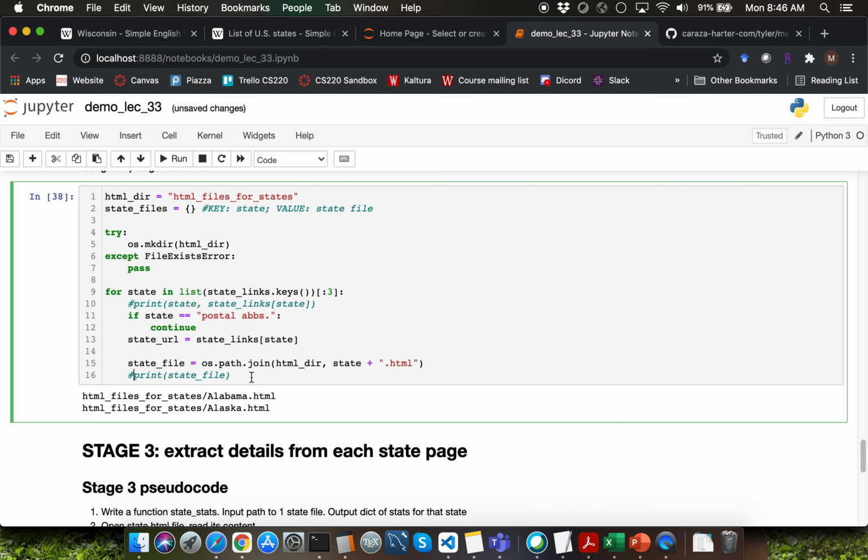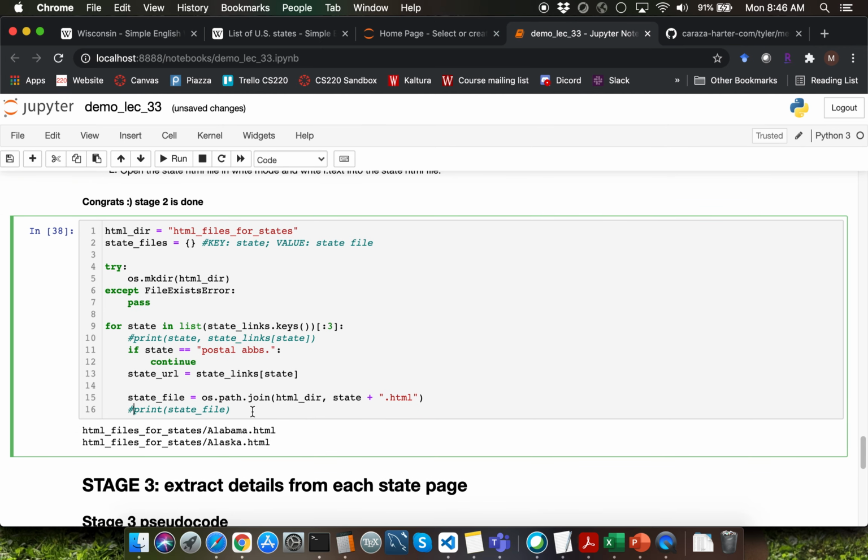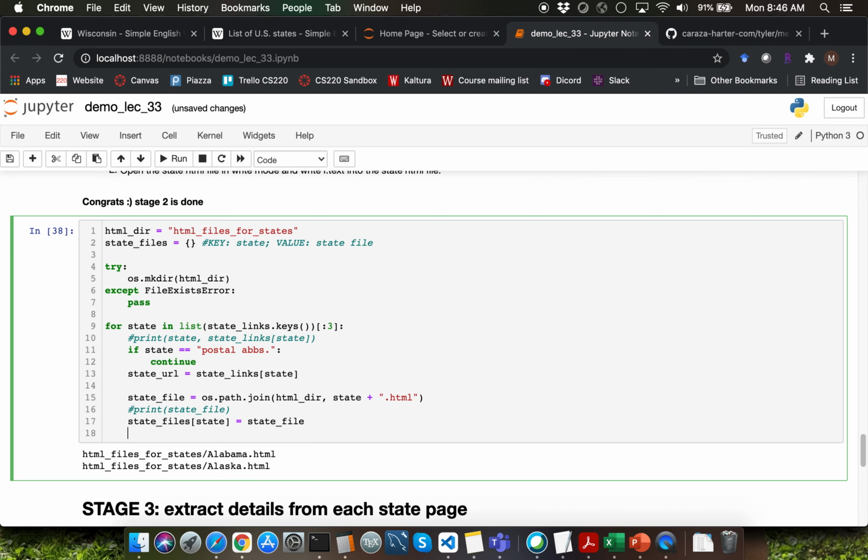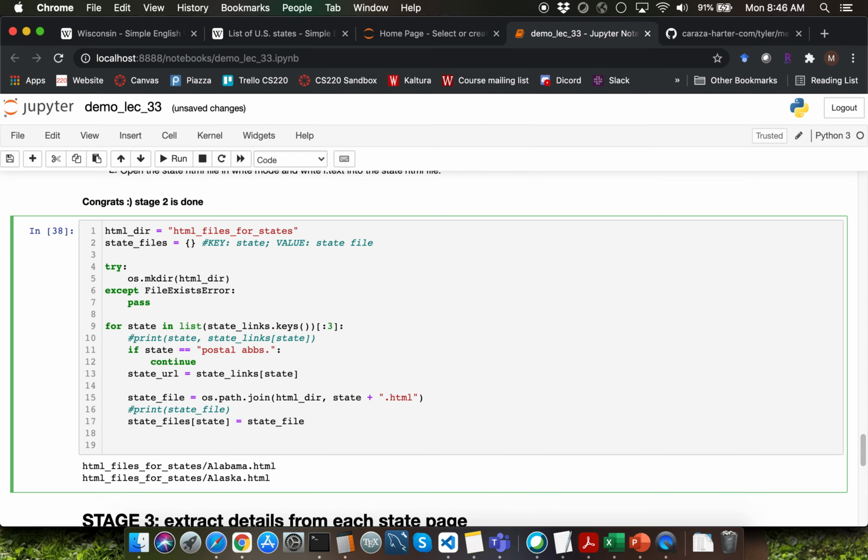Right away, I'm going to insert the state and the corresponding state file as key value pairs within the state_files dictionary. So I'm going to type state_files of state equal to state_file over here. The next thing I want to do is write the contents of the HTML page into this corresponding file.